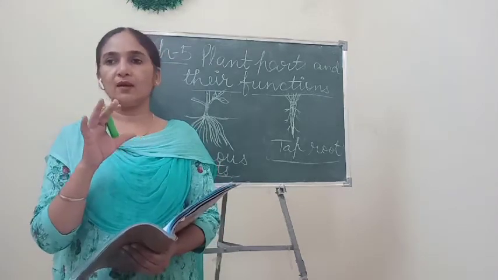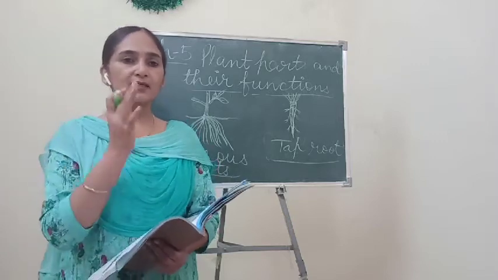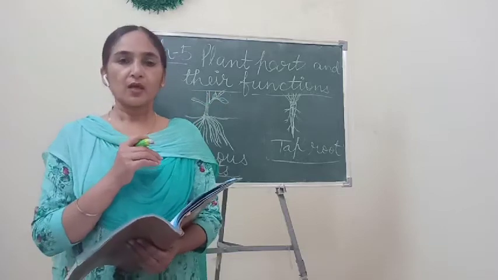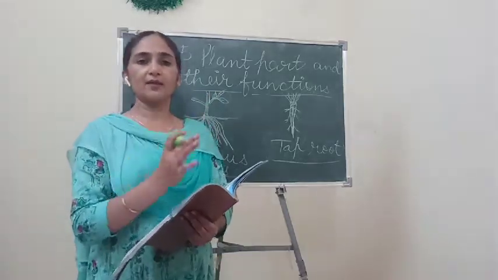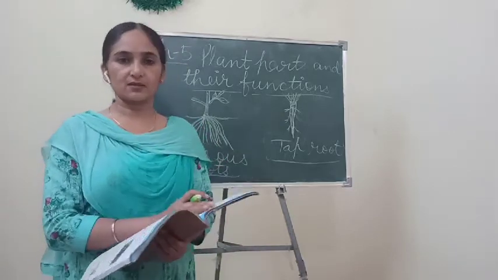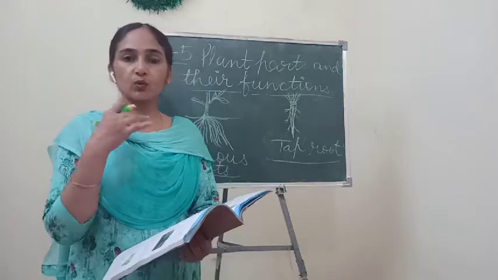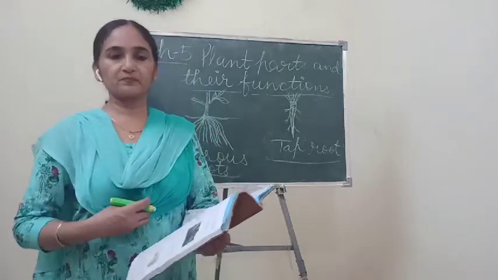You know that just like animals, scientists classified plants also into different categories. So wheat and rice also come under the category of grasses. These are the tall and long grasses which are useful for us, and we get grains from them.